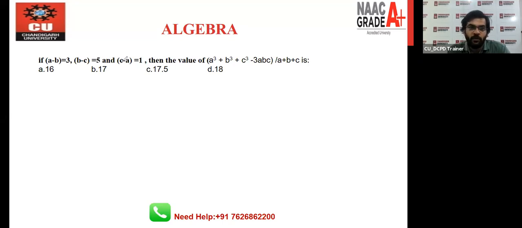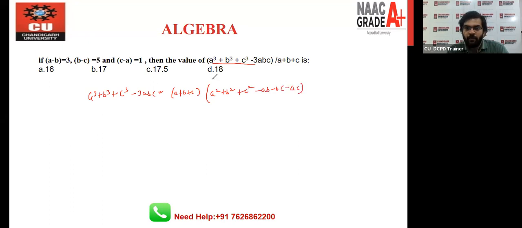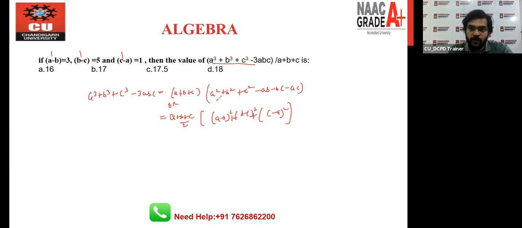So we all know the formula of this result: a cube plus b cube plus c cube minus 3abc is a plus b plus c bracket a square plus b square plus c square minus ab minus bc minus ac. But right now you can see that we have a minus b, b minus c, c minus a value given. So for this we have discussed one more formula. The formula is a plus b plus c by 2 bracket a minus b whole square plus b minus c whole square plus c minus a whole square. We have discussed this formula in our first slide. So we have to use this one.